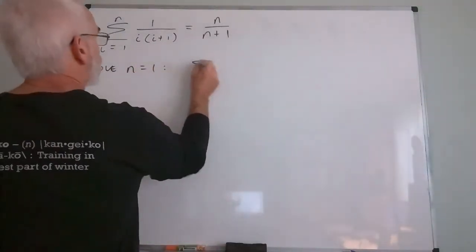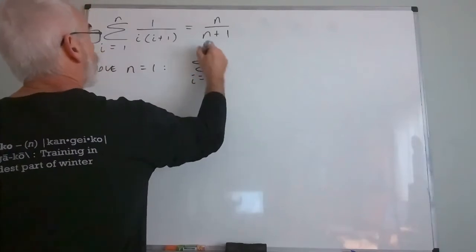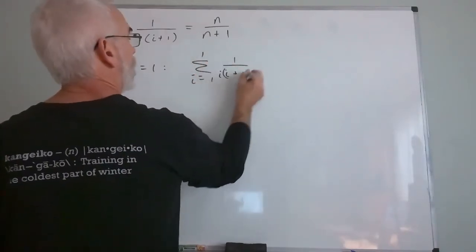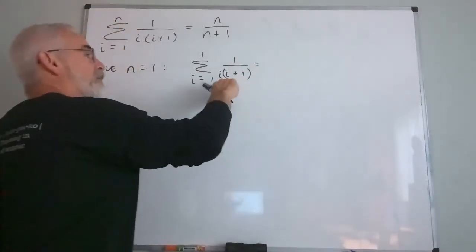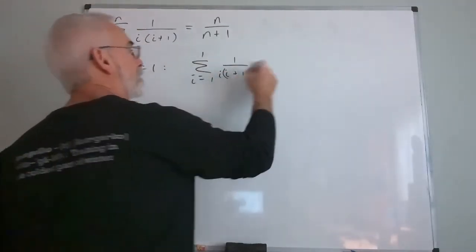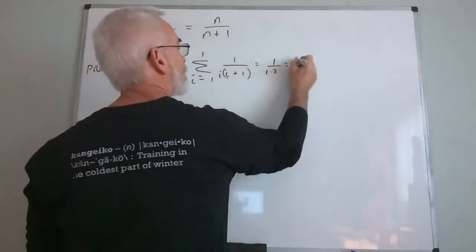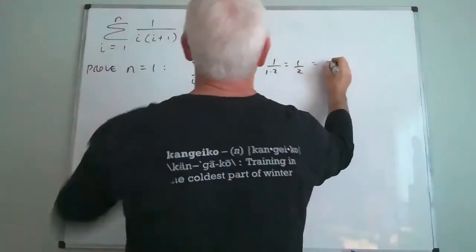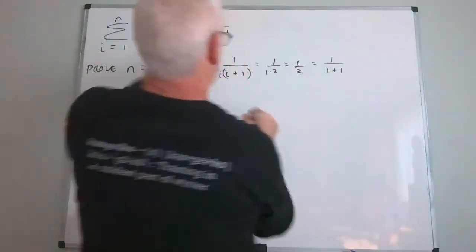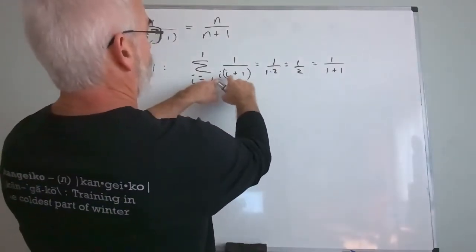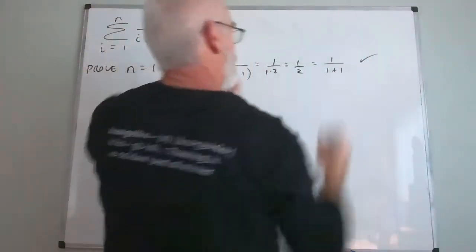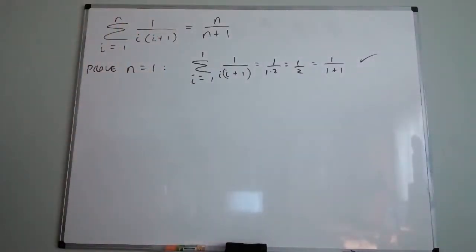So that means the sum from i equals 1 to 1 of 1 over i times (i plus 1). If I replace this with a 1, I'll get 1 over 1 times 2, which is a half. If I go over to here, and if n is a 1, this does equal 1 over 1 plus 1. See, I got different ways. This was 1 times 2. This is 1 over 1 plus 1. But in either case, I got the same thing. Okay. Again, that one should always be easy.